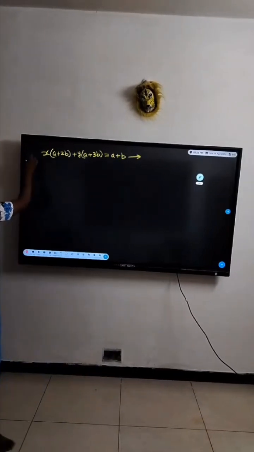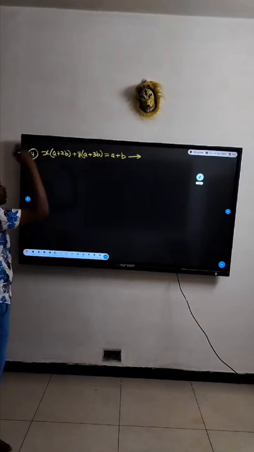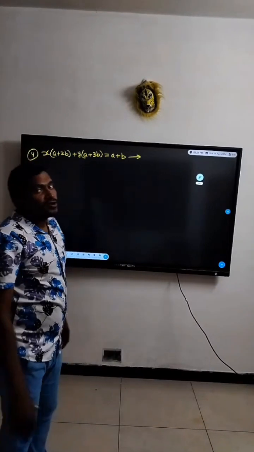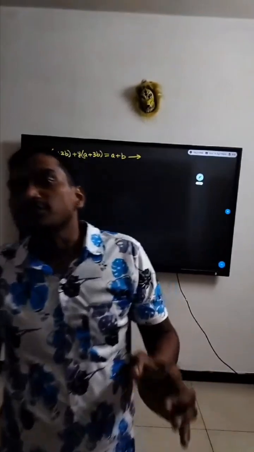Question is, this line passes through a fixed point for all values of a and b. Find out that fixed point.